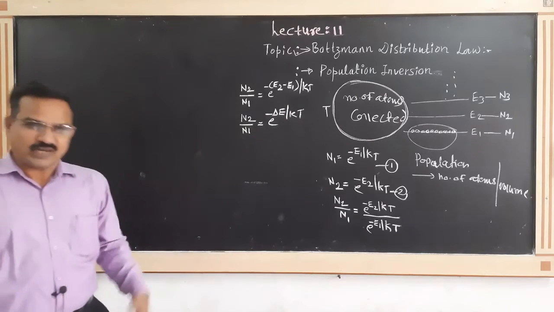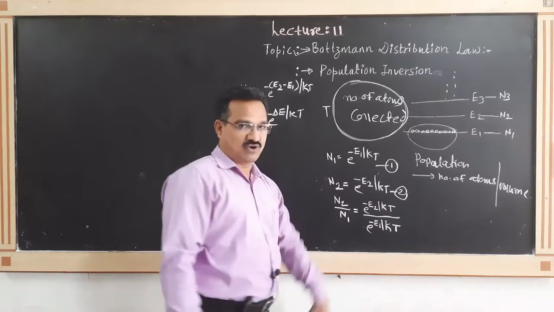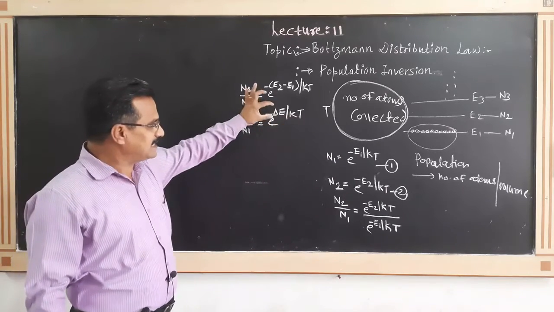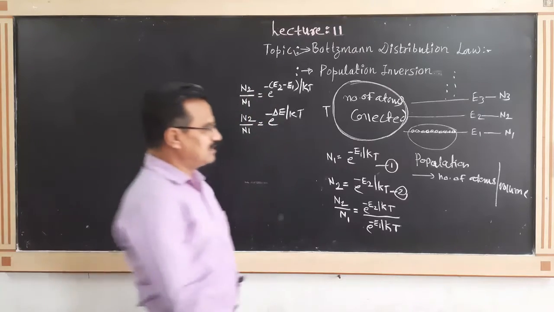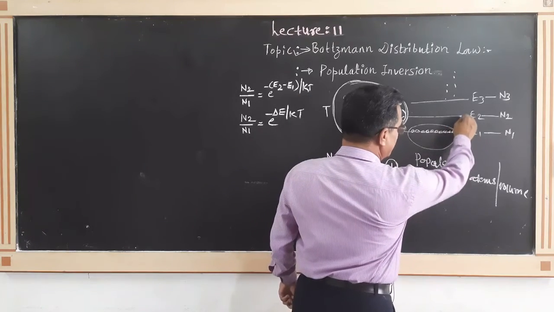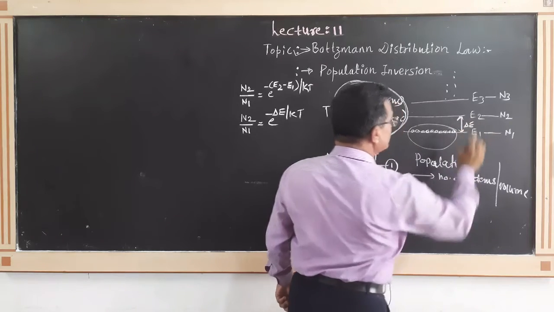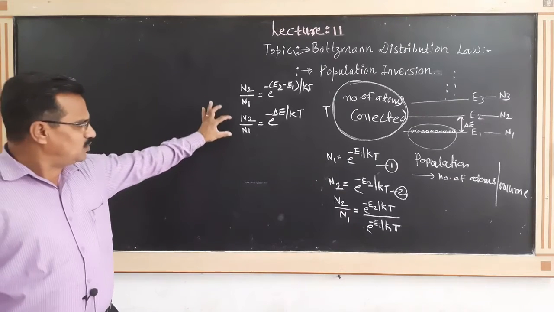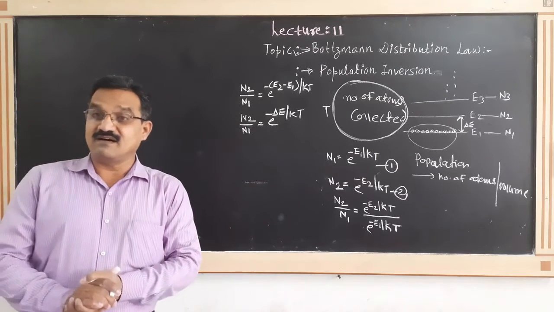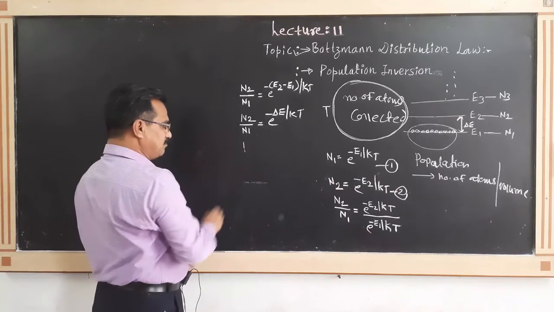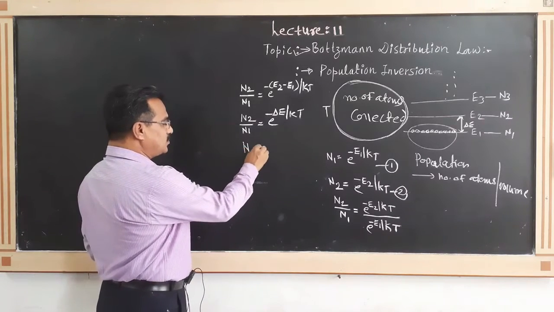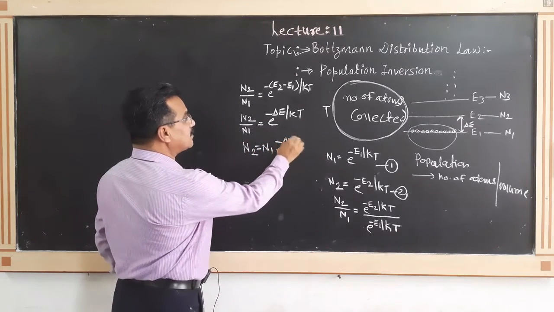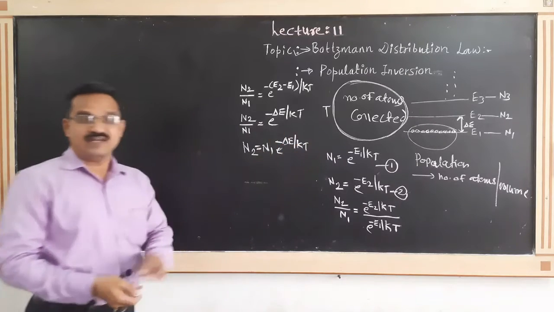In this equation, what is k? k is the Boltzmann constant and T is the temperature. And what is delta E? Delta E represents the energy difference of these two energy levels. This N2 upon N1 we call the relative population. This equation can also be written as N2 is equal to N1 e raised to minus delta E by kT.